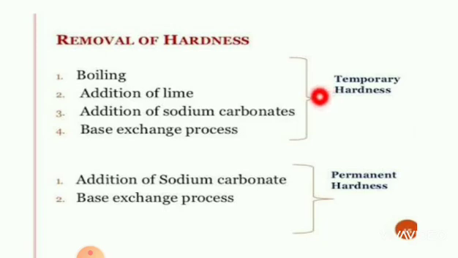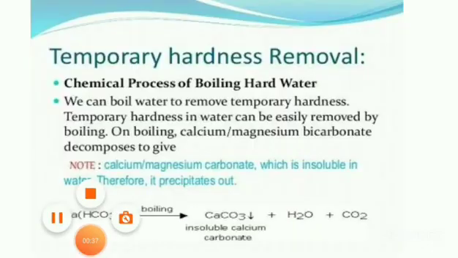Let us see removal of hardness. Different methods are followed to remove the hardness from water depending on whether it is temporary or permanent hardness. For temporary hardness, the methods used are boiling, addition of lime, addition of sodium carbonate, and base exchange process. For permanent hardness, these methods are used: addition of sodium carbonate and base exchange process. Let us see one by one.